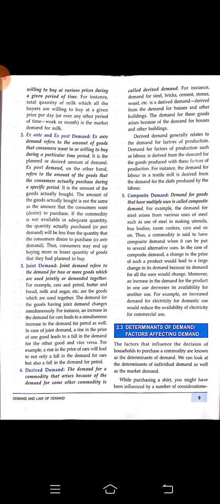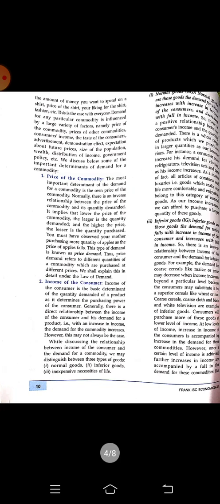Next, we are having determinants of demand or factors affecting demand. Price of the commodity. So first of all, you need to understand that the price and demand are inversely related. Inverse relationship. Inverse means as the price will increase, the demand will decrease. As the demand will increase, the price has to decrease. So it is an inverse relationship. Okay, this is called price demand.